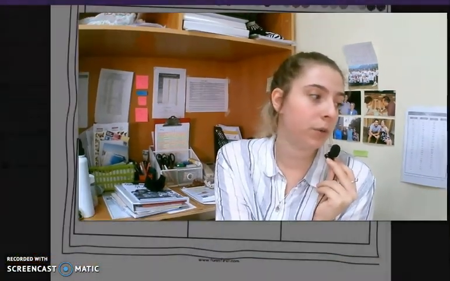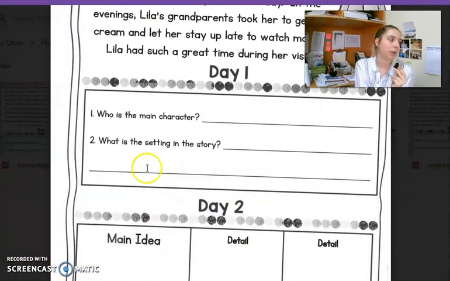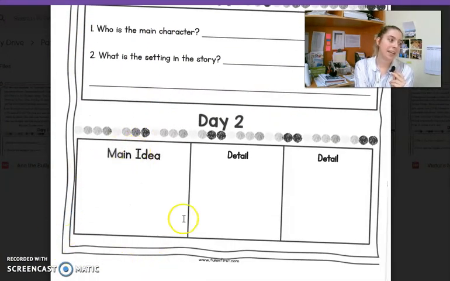So you do not have to print off this worksheet. You can do it in your notebook, but you have to tell me about the main character, the setting, the main idea, and then 2 other details in the story.